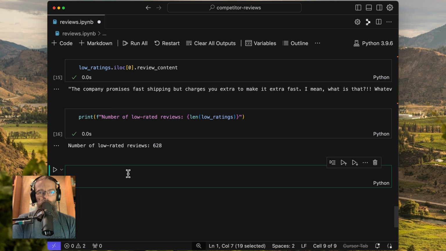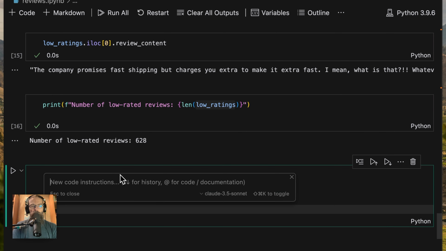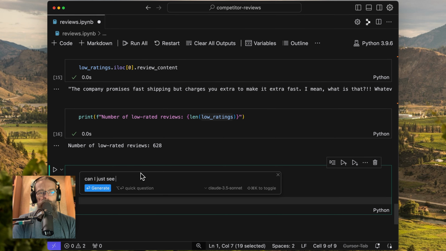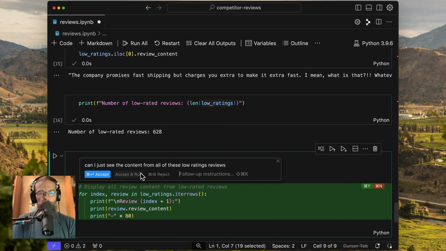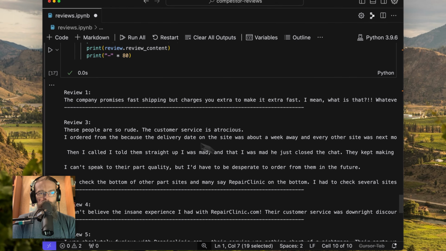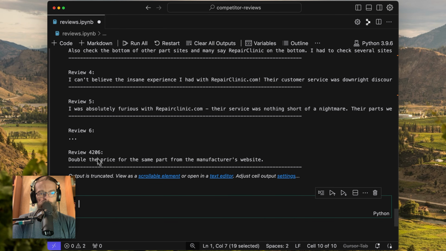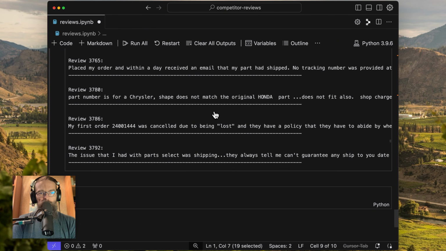So first, I think we want to take these low ratings and say, can I just see the content from all of these low rating reviews? Now what it's going to do is loop over those rows, grab the review content, and spit that out. So that's fine. Let's have a look at that. It's giving us the review number, review 3, review 4. It's got some kind of index. I think this is exactly the type of content that we want.